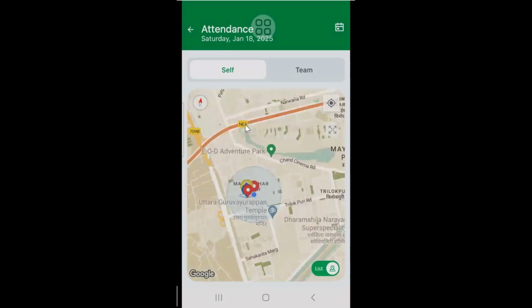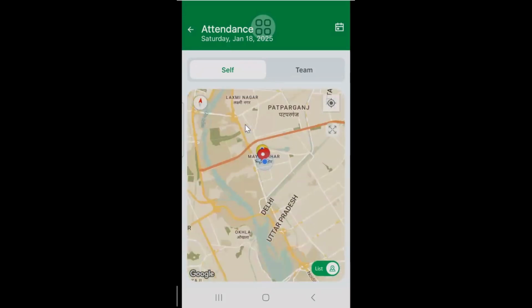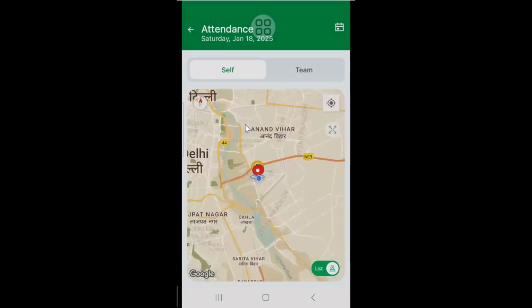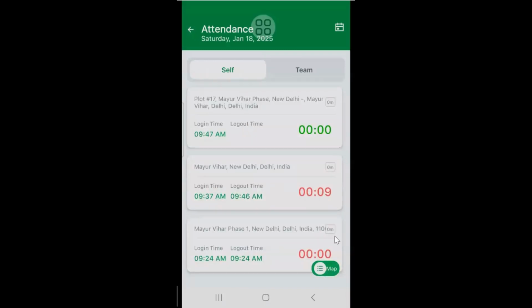It's an actual route which will show like in Google Maps when we are trying to put any location. So that way it will show. So this you can also see as activity, and when you click on this toggle to map, it will show as map view. The same way you can see your team members. When you click on this team, you will get to know your teammates' activity.